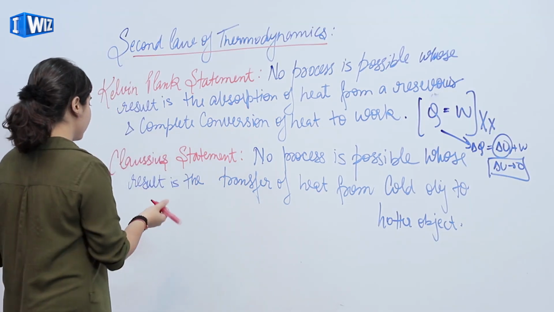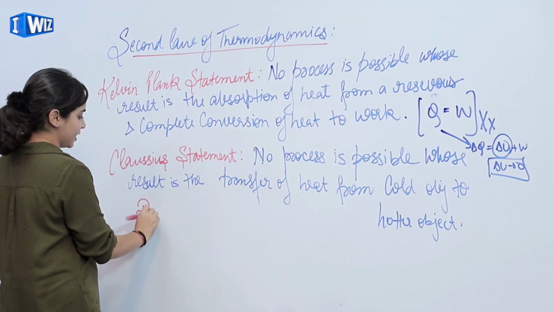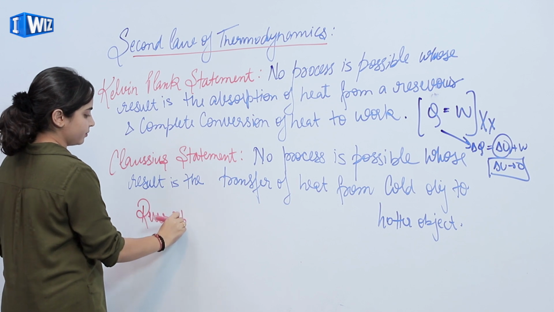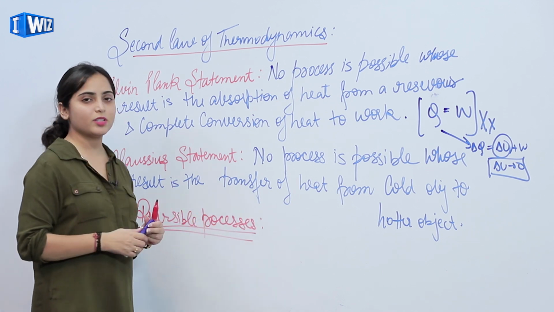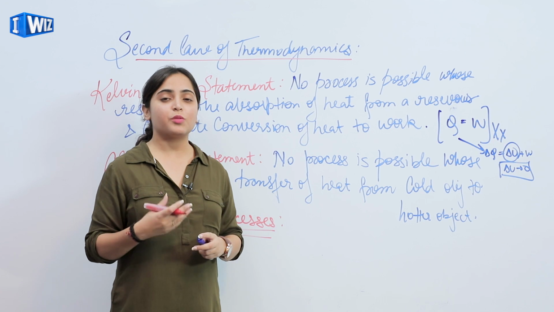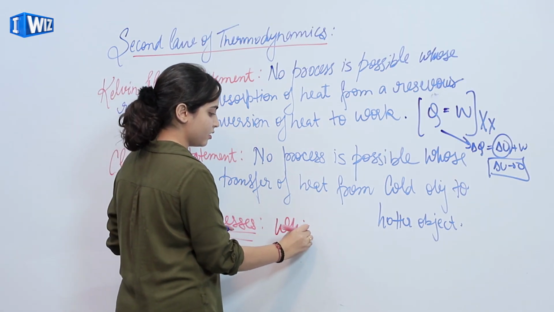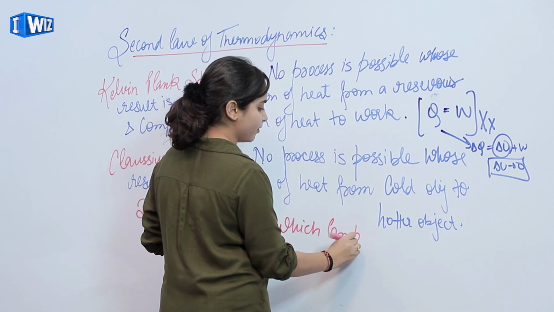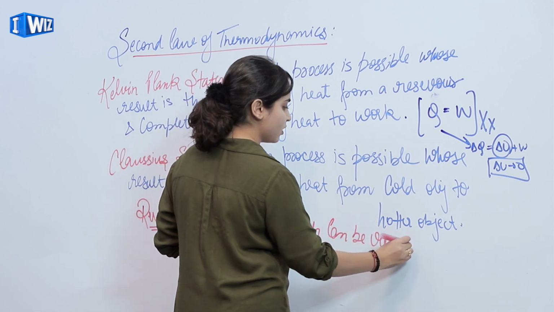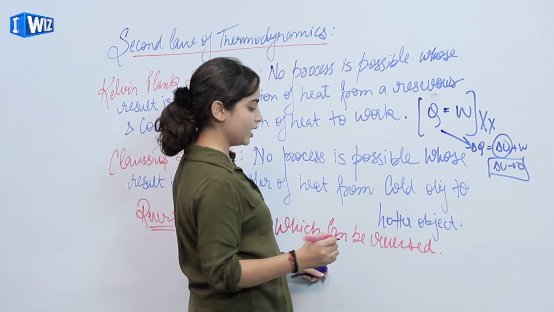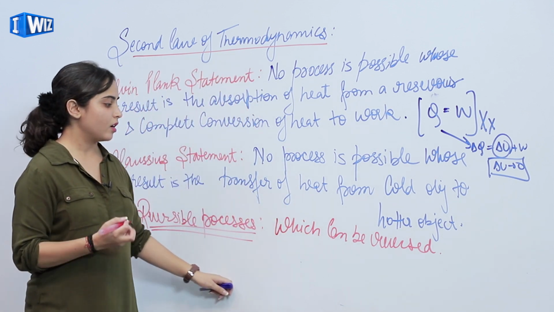Next we have reversible processes. Reversible processes, as the name suggests, are those processes which can be reversed without leaving a trace of the process.